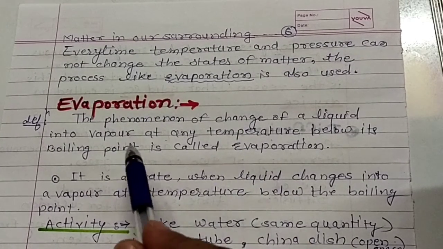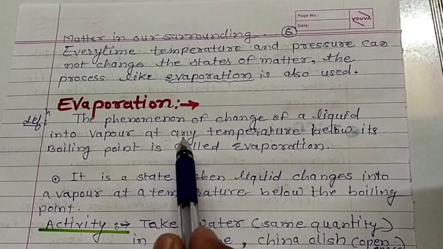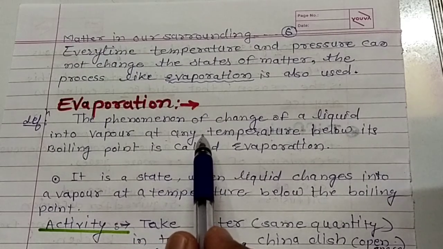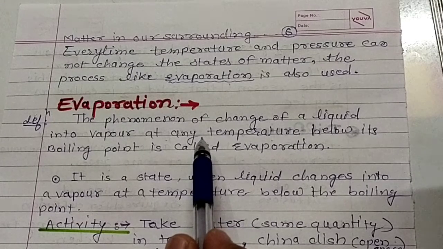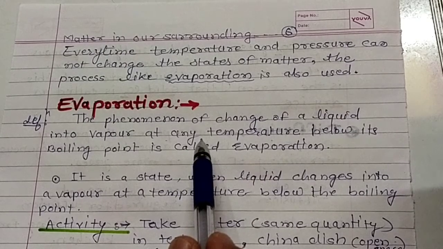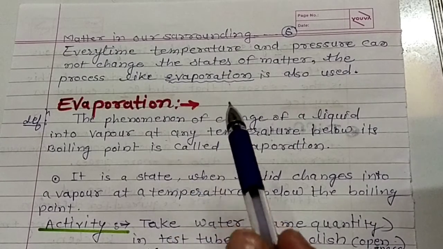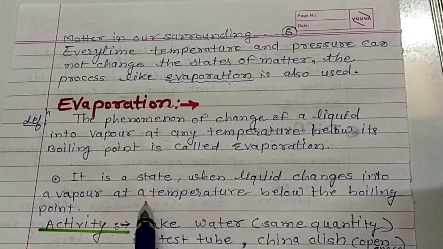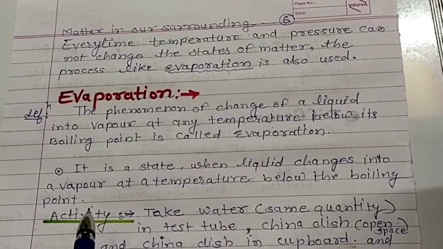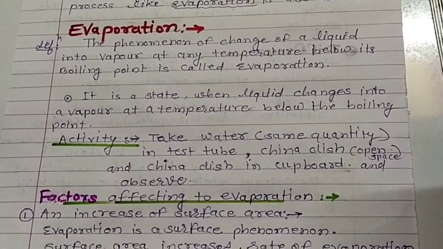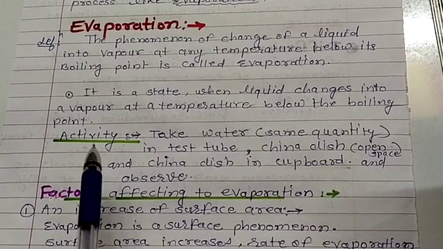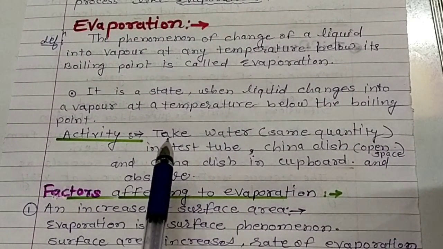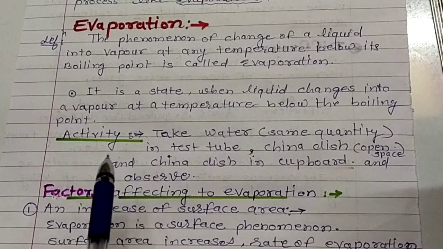It is the phenomenon which can change liquid into a vapor state, but the vapor state does not reach the boiling point of that particular substance. You can say it is a surface phenomenon, a state when the liquid changes into a vapor at a temperature below the boiling point.